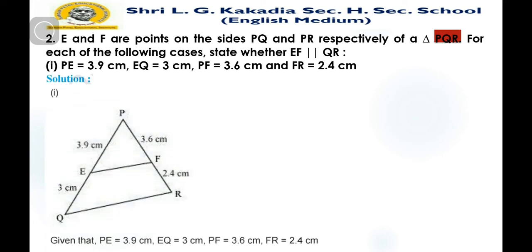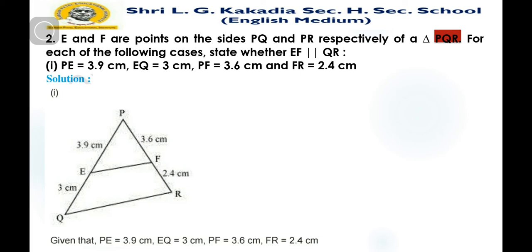So let us consider the figure. PE is 3.9 centimeters, EQ is 3 centimeters, PF is 3.6 centimeters, and FR is 2.4 centimeters.